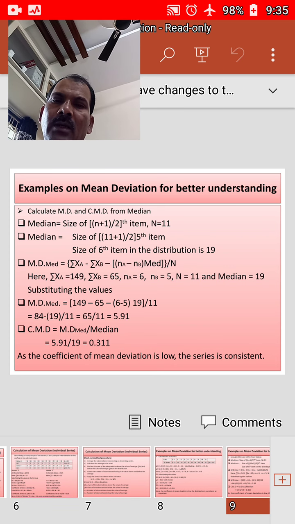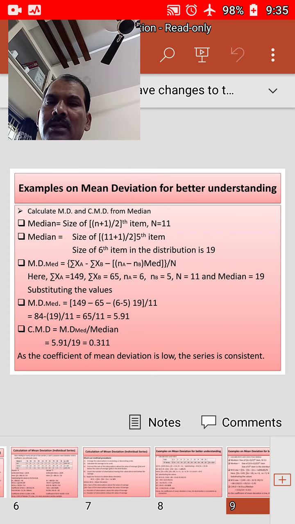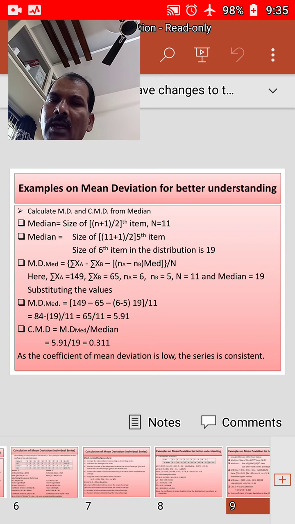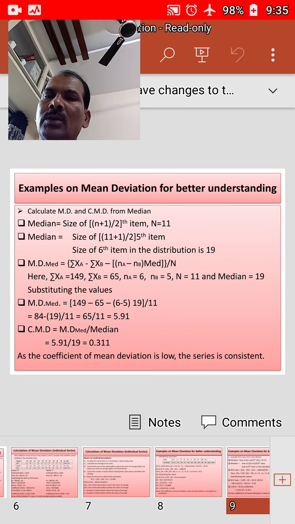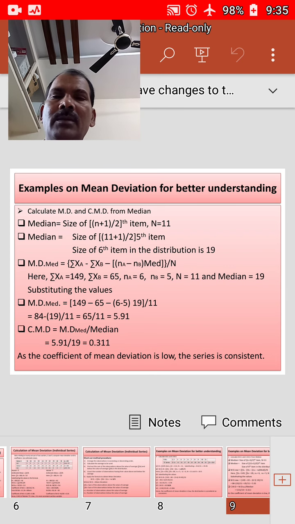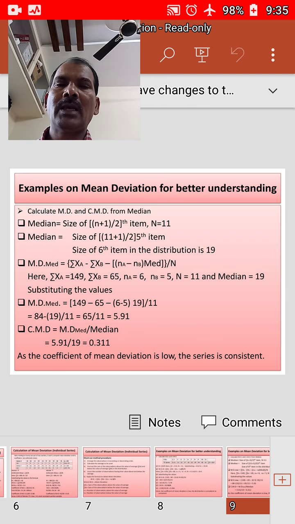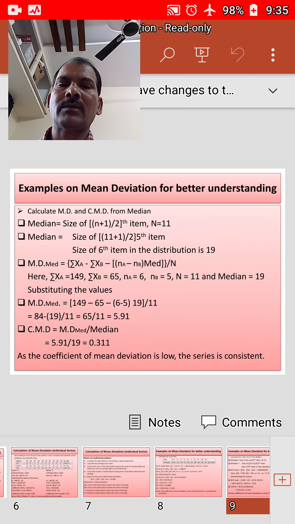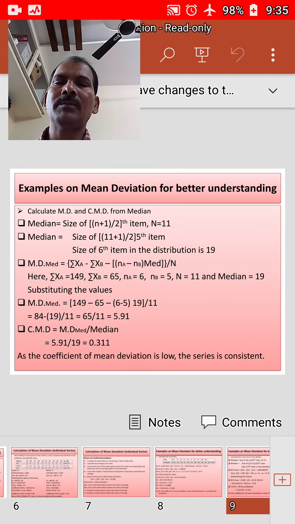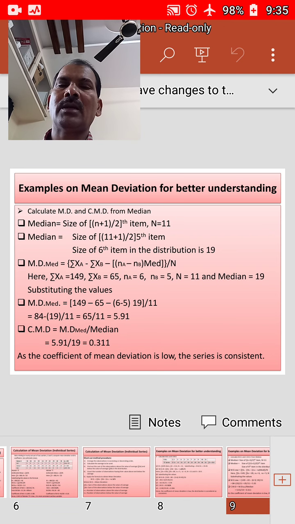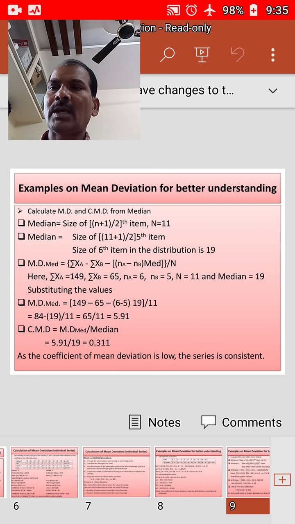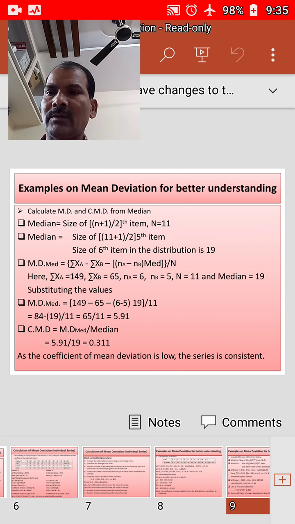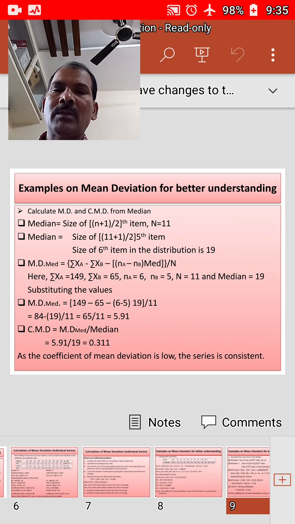Now calculate the mean deviation and coefficient of mean deviation from median. For the same formula, the median is equal to the size of the (n plus 1) by 2th item. We know that. Here the number of items is 11, N is equal to 11, we found that. So the median is the size of the 11 plus 1 by 2th item, that is 12 by 2, the 6th item. The 6th item in the distribution is 19, we know that.